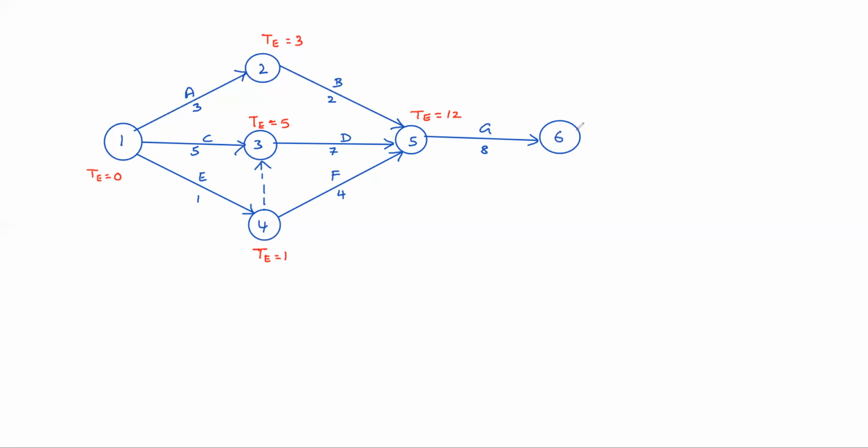Now coming to the 6th event, only one arrow is leading. So easily you can calculate: 12 plus 8, 20.